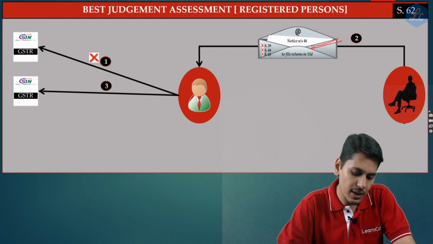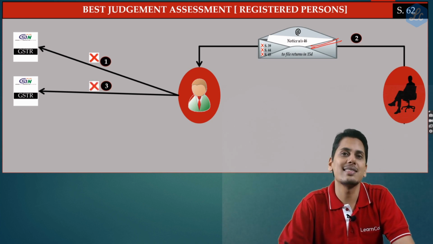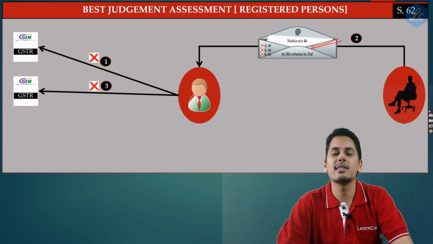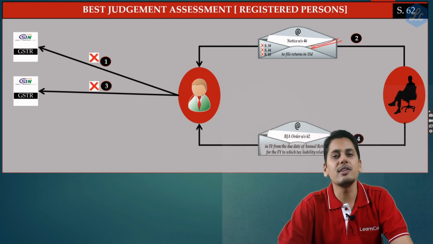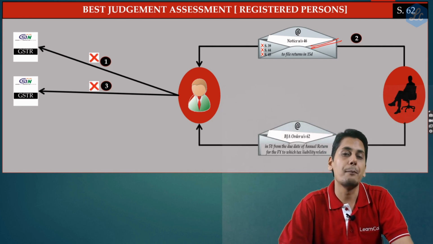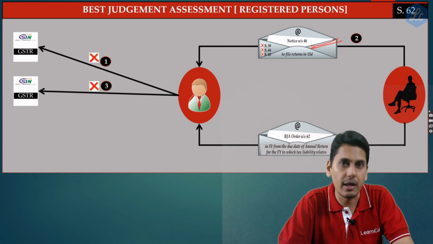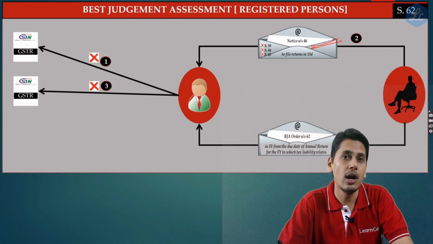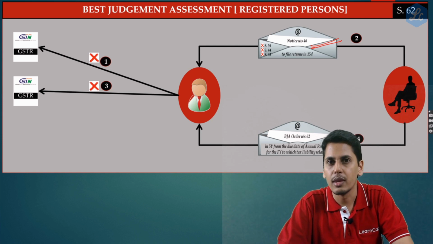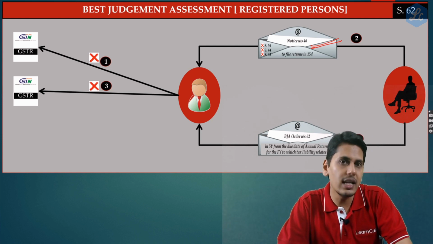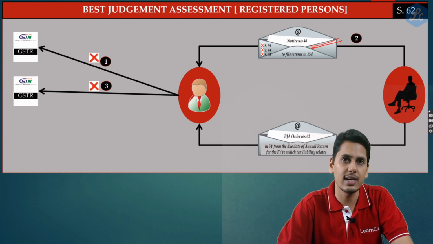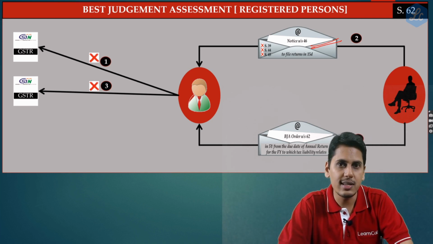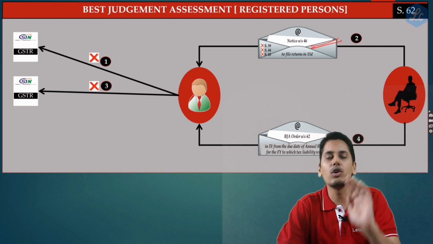Now assuming this person files the returns, the story ends over there, but we want to continue the story. So now this person doesn't file his returns within the set period even after receiving the notice under section 46. Now friends, the next action is the officer straight away issues a best judgment assessment order under section 62. Friends, please understand, this is a slight deviation from the general procedure. Generally, we have discussed the process of adjudication as first a show cause notice, then representations, and then an order.